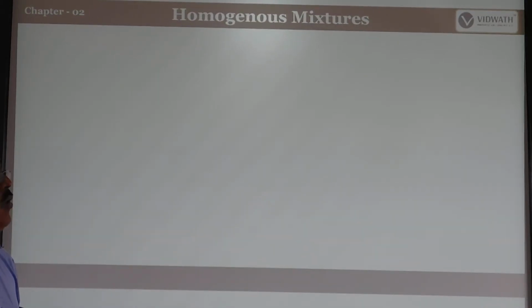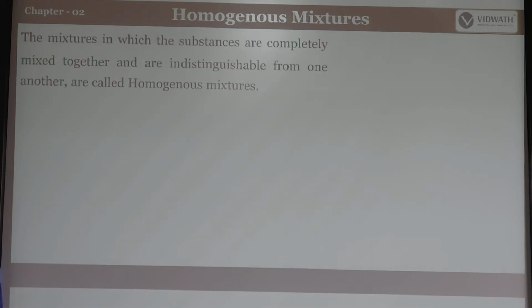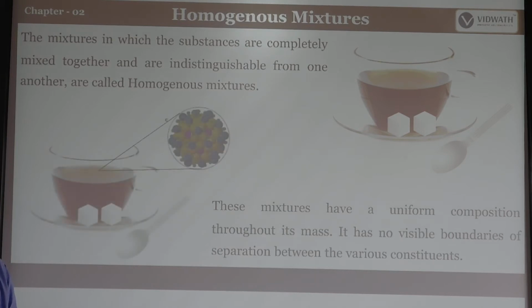So first one is the homogeneous mixture. What is the exact meaning of homogeneous mixtures? See here, in the preparation of coffee or tea, the substances are completely mixed together. In the preparation of coffee or tea, we mix the sugar with tea or coffee powder. That should be completely dissolved. Is it? They are distributed from one to another. That we call homogeneous mixtures. Homogeneous mixture means the substances can be completely dissolved.